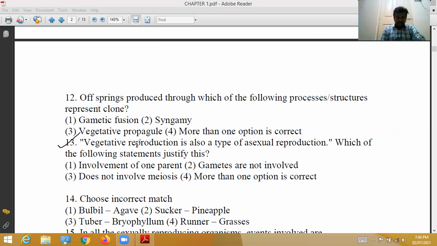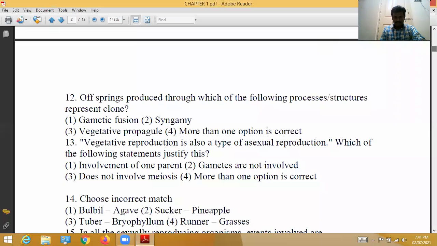Next, 13th question. Vegetative reproduction is also a type of asexual reproduction. Which of the following statements justify this? Okay, here 4 options given. Involvement of one parent: yes, vegetative reproduction is a type of asexual reproduction, involves only one parent. Gametes are not involved. Does not involve meiosis. Yes, all options correct. 13th question, correct option is fourth.